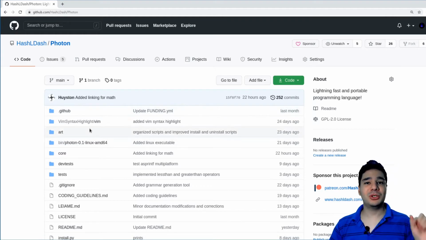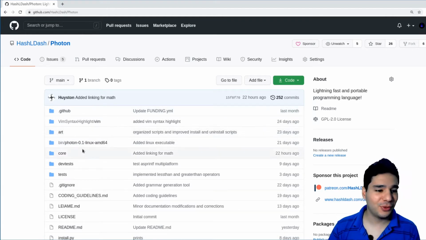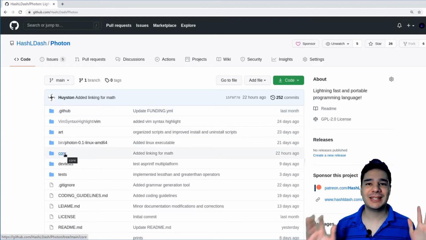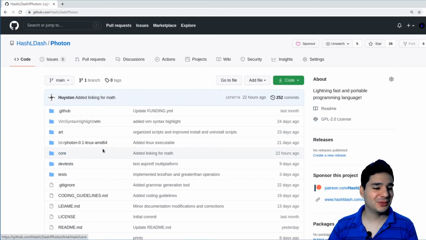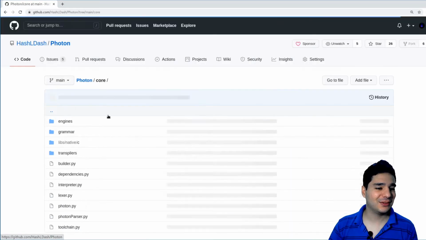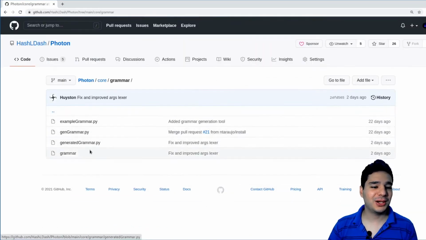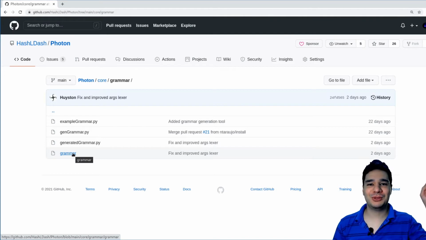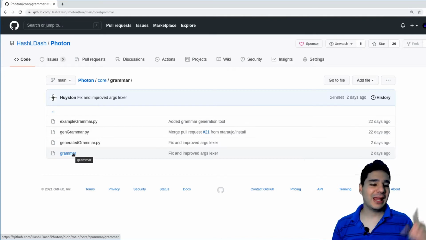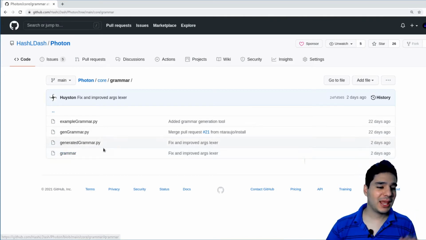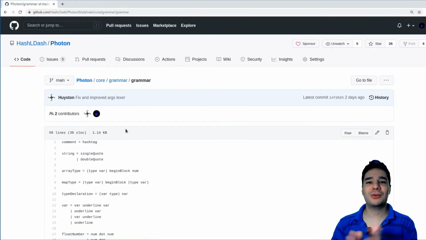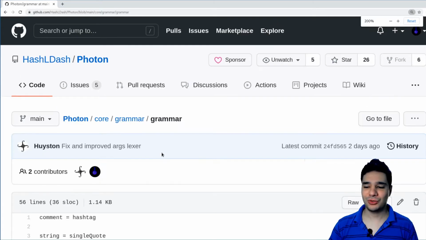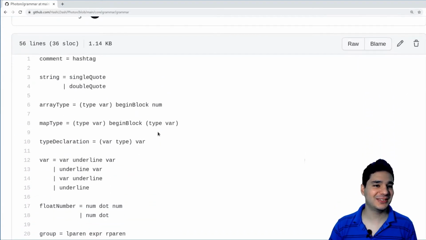And now let me show you what's new in Photon. So let's start with the cool stuff, which is coding. Let's code with Photon. So let's go to core, grammar, and you see the grammar from the last devlog. If you didn't check it out, then watch here. The grammar shows all the new syntax that we have now. So a lot has changed.